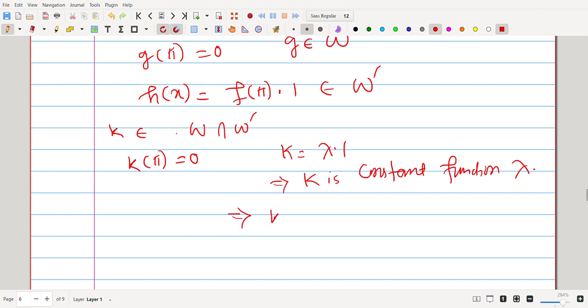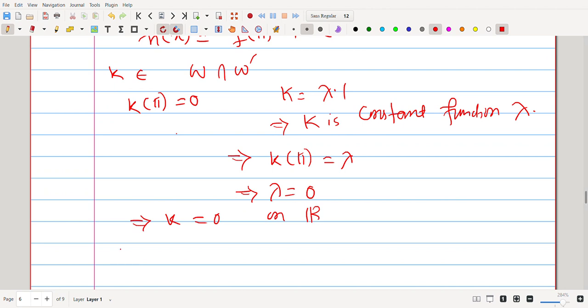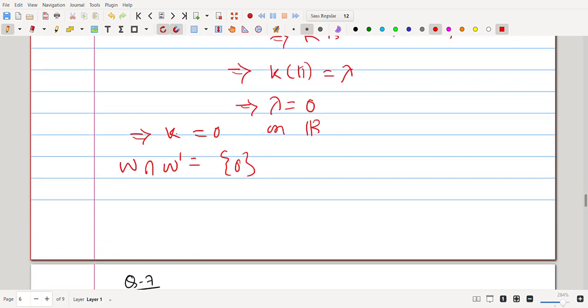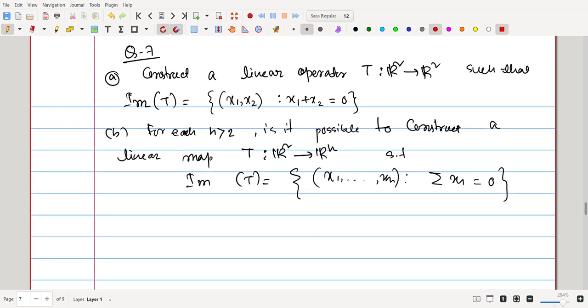So in particular k of pi is lambda, so by definition lambda is 0, so that will imply k is identically 0 on R. That means the intersection is 0, hence V equals W direct sum W prime. Very simple one. Go to the next problem.